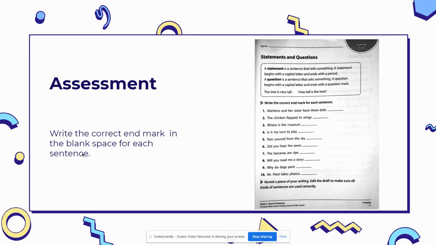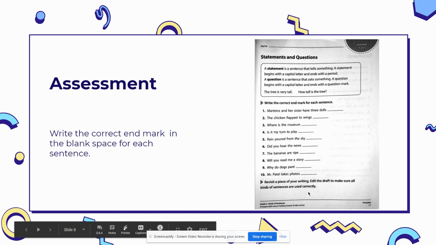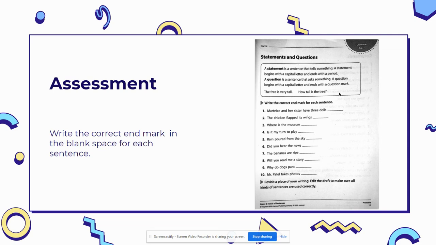Now, this is going to be your assessment. It's page 11 from your workbook. It's called Statements and Questions. And you see this box over here? This box tells you the definition of a statement, and it also tells you the definition of a question. When I say the word definition, it's basically the meaning. So that box tells you the meaning of statement and the meaning of question. It also gives you two examples, so you can use those two examples as a guide when you are doing this assessment. Now you're going to write the correct end mark in the blank space for each sentence.